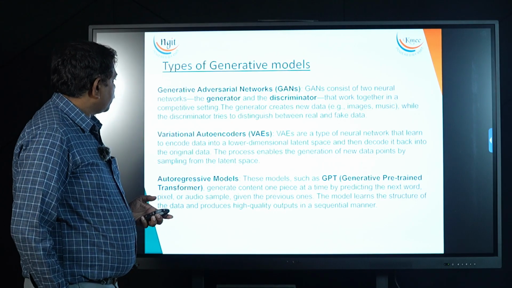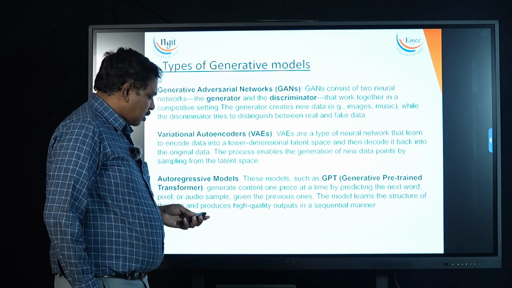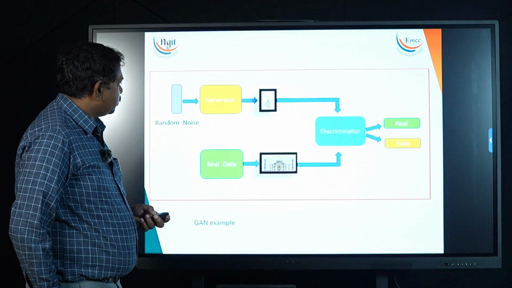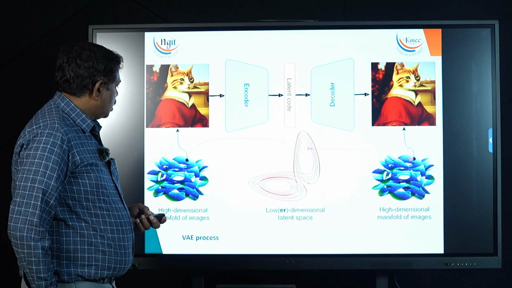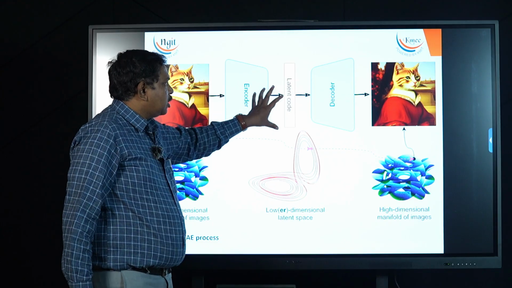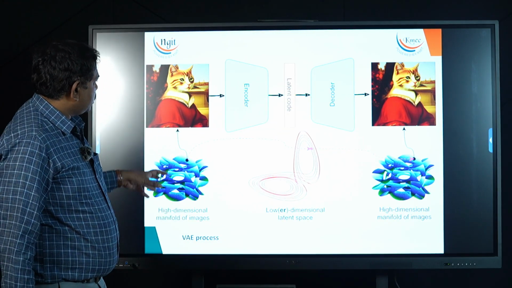Another one, variational autoencoders. Here also we have three components: encoder, latent code and decoder. Suppose there is an original cat image.